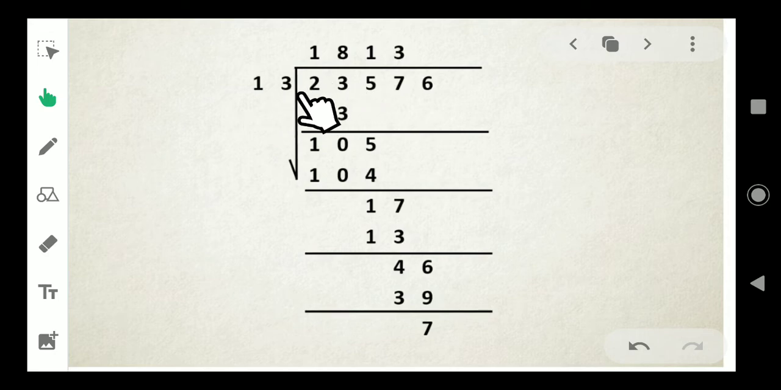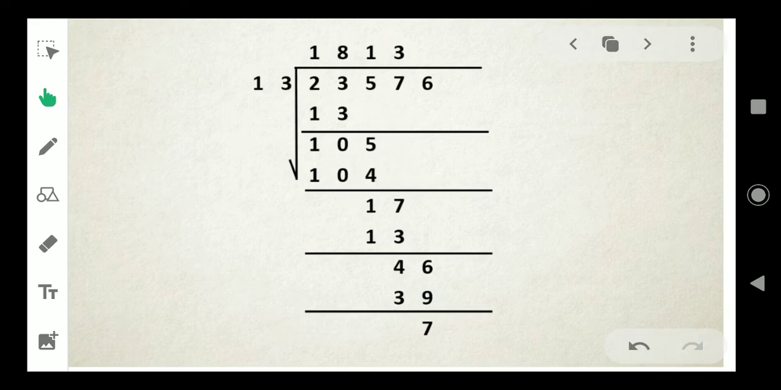23. In 23, how many 13s are there? Only 1. 1 into 13 is 13. After that, put a line and subtract it. 3 minus 3, 0. 2 minus 1, 1. In 10, there is no 13. So take the next digit down.